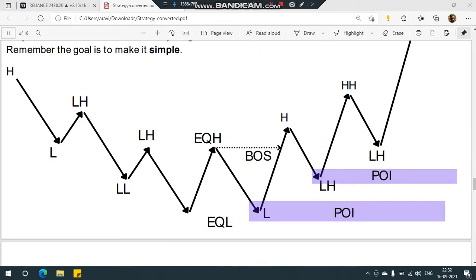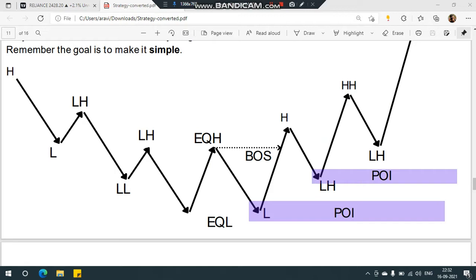Before moving to the chart, let me give you a diagrammatic representation. So this is the high, low, lower high, lower low, lower high, equal low, equal high, low. Then it broke structure around here, meaning it formed a new high. Our order block must be the candle prior to the impulsive candle which broke the structure. This will be our POI. Why do I call it an order block yet mark it as a POI? Because, to be frank, I don't really know where the order block is.